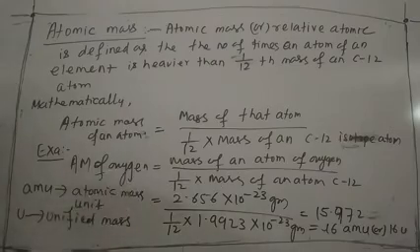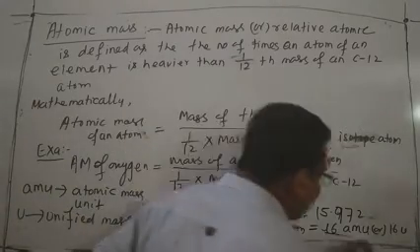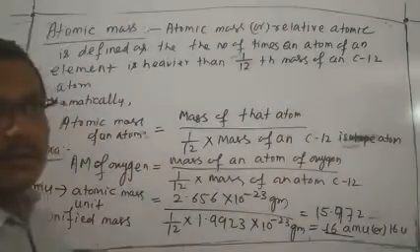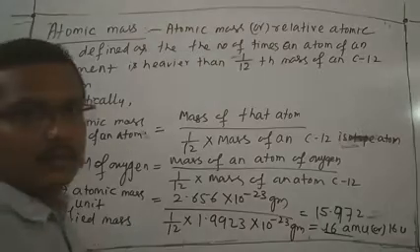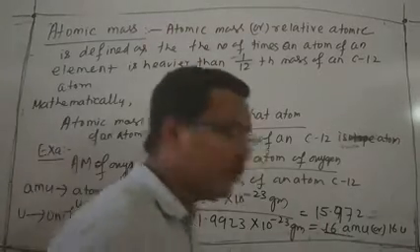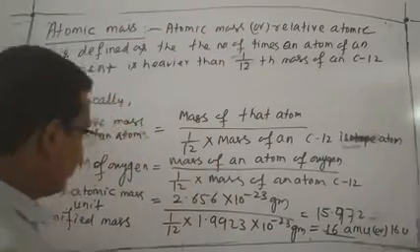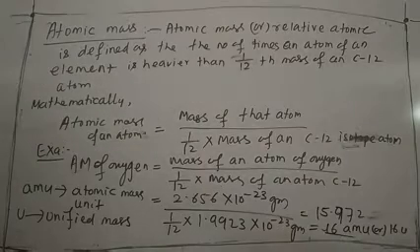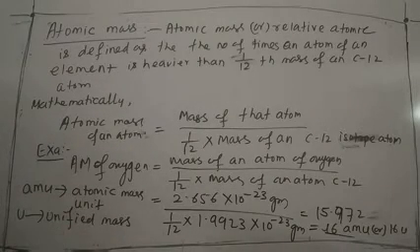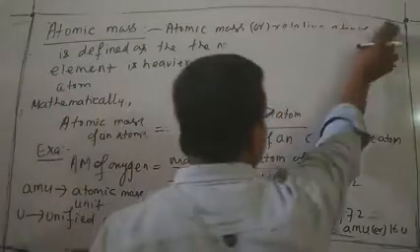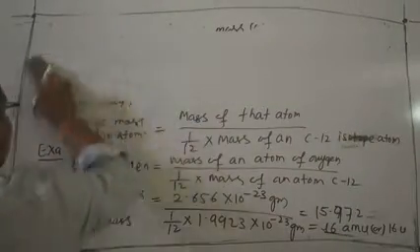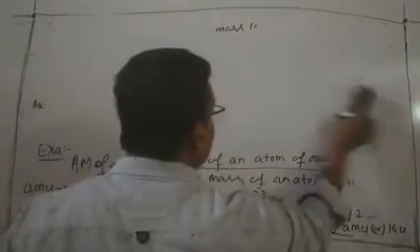Clear? 16 AMU means, what do you think about the value 16? That means 16 AMU means the mass of an atom of oxygen is 16 times heavier than the mass of an atom of C12.